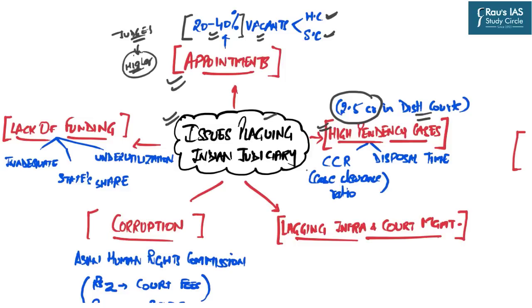The case clearance ratio in India is very poor, and the disposal time, on the other hand, is very large. For example, the Niti Aayog report claims that around 20 years on average is taken in order to settle disputes related to land or property. Now, the lack of appointments is not the only reason for the higher pendency of cases. There is a third major issue which plagues our Indian judiciary. That is the lagging infrastructure and court management system.